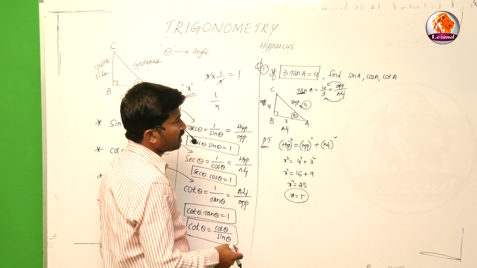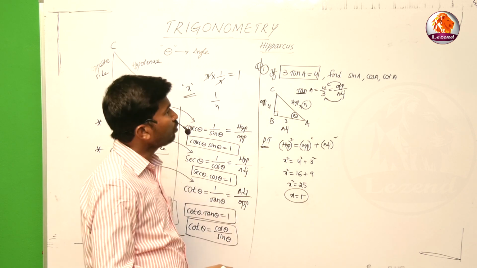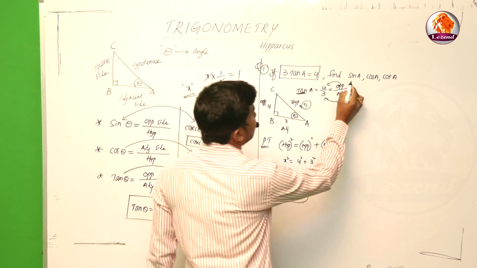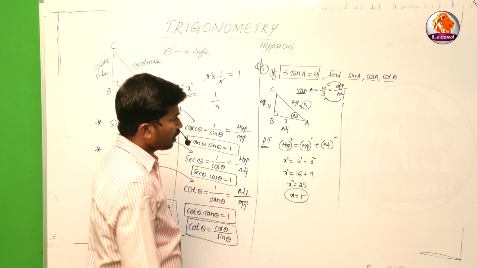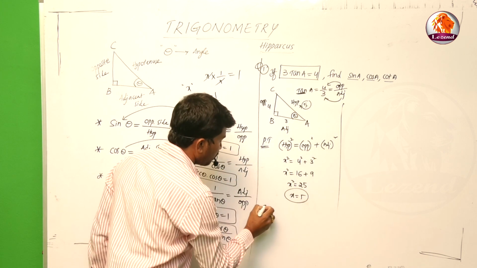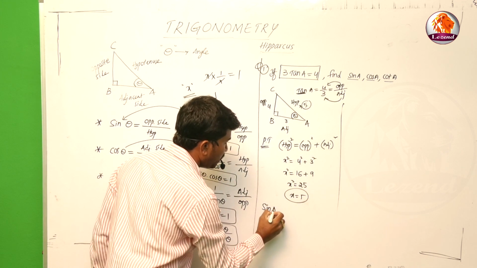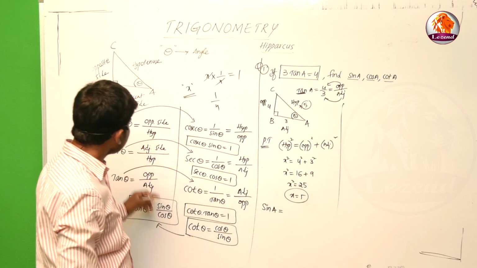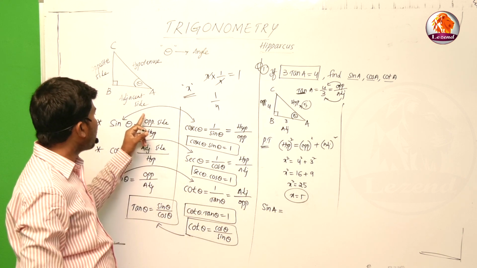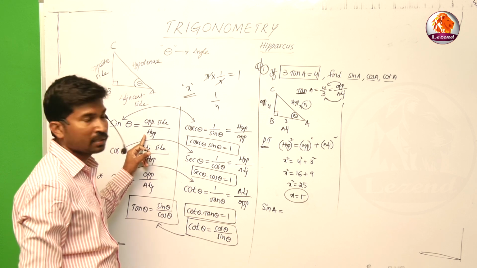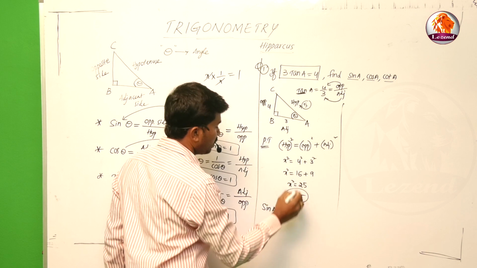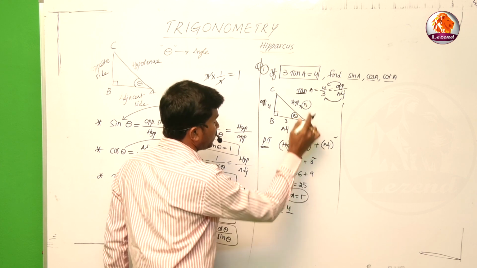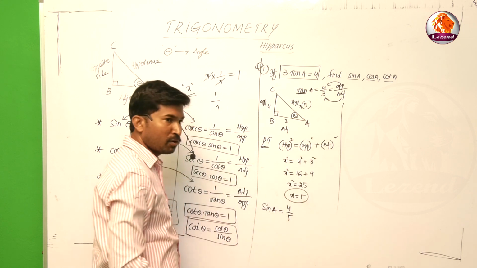We know all the sides AB, BC, CA. Now we'll go for what is sin A, what is cos A, what is tan A. Now sin A. We know the concept of sin. Sin is nothing but opposite side by hypotenuse. Here opposite side is 4, hypotenuse is 5. So the sin A value is 4 by 5.